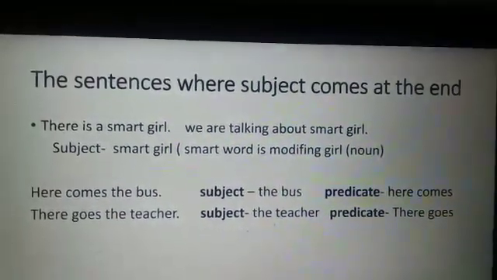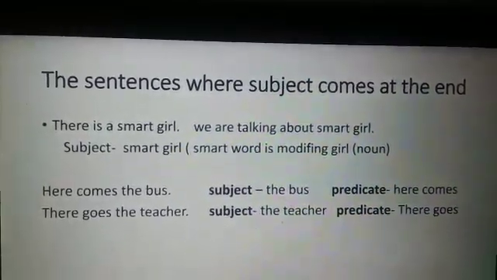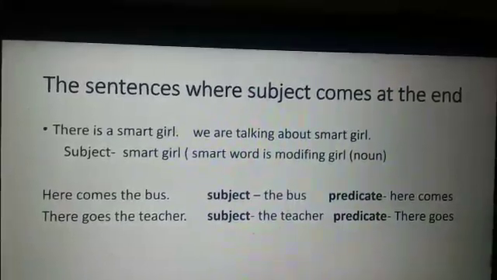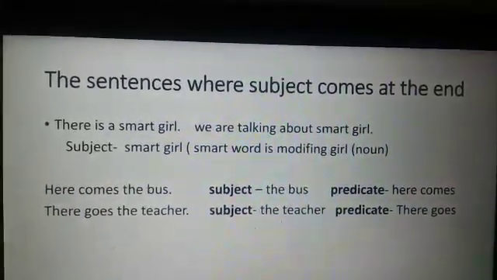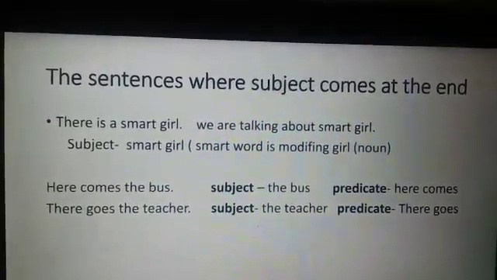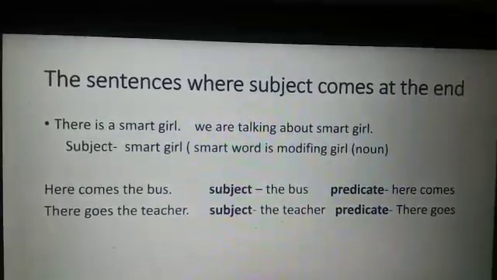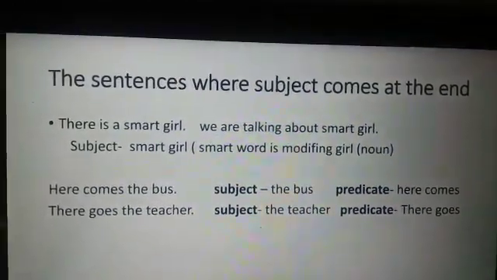Now there are sentences where the subject comes at the end. See the example: There is a smart girl. Here we are talking about the smart girl, not about "there". So the subject will be smart girl, and the word smart is modifying the noun girl. So both words, smart girl, will be the subject.